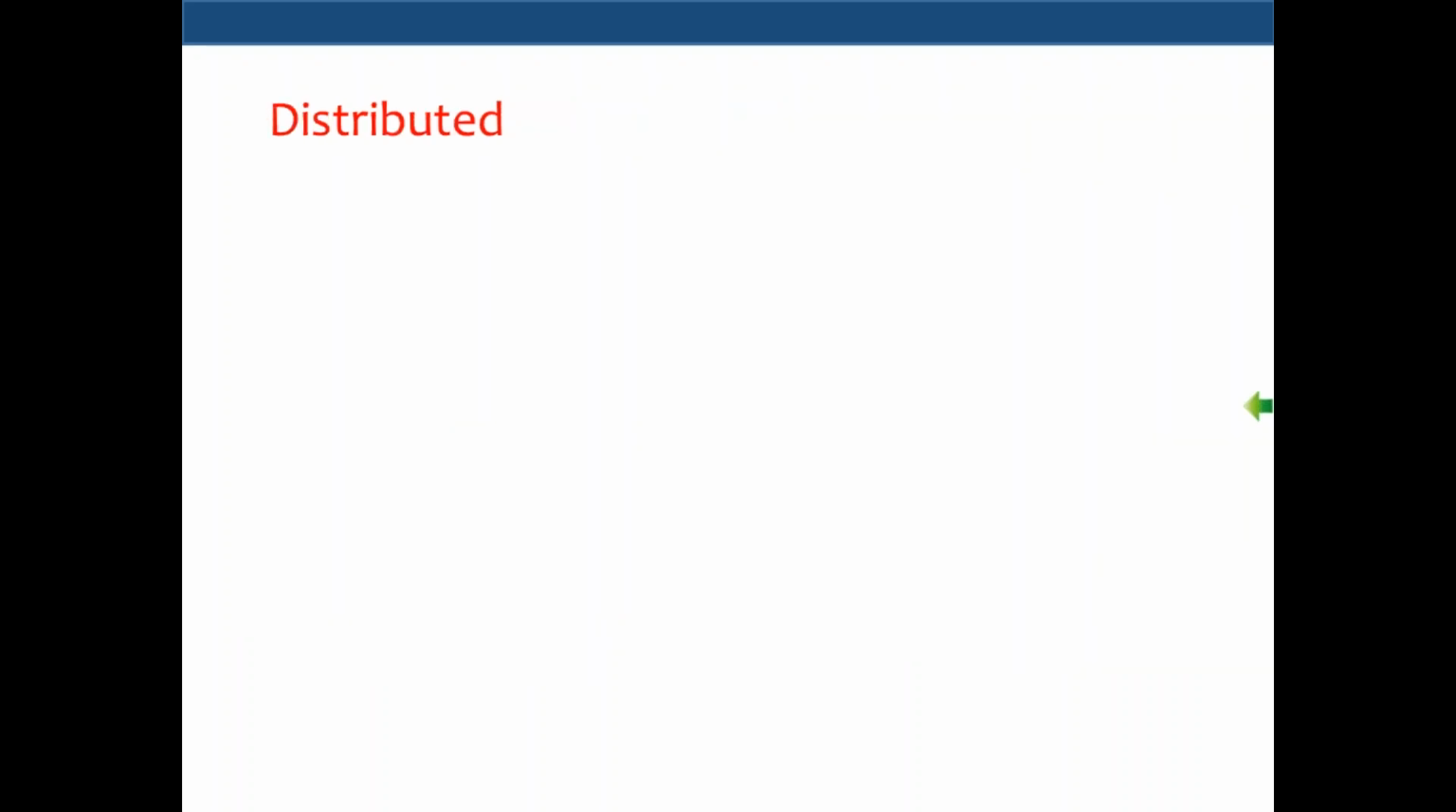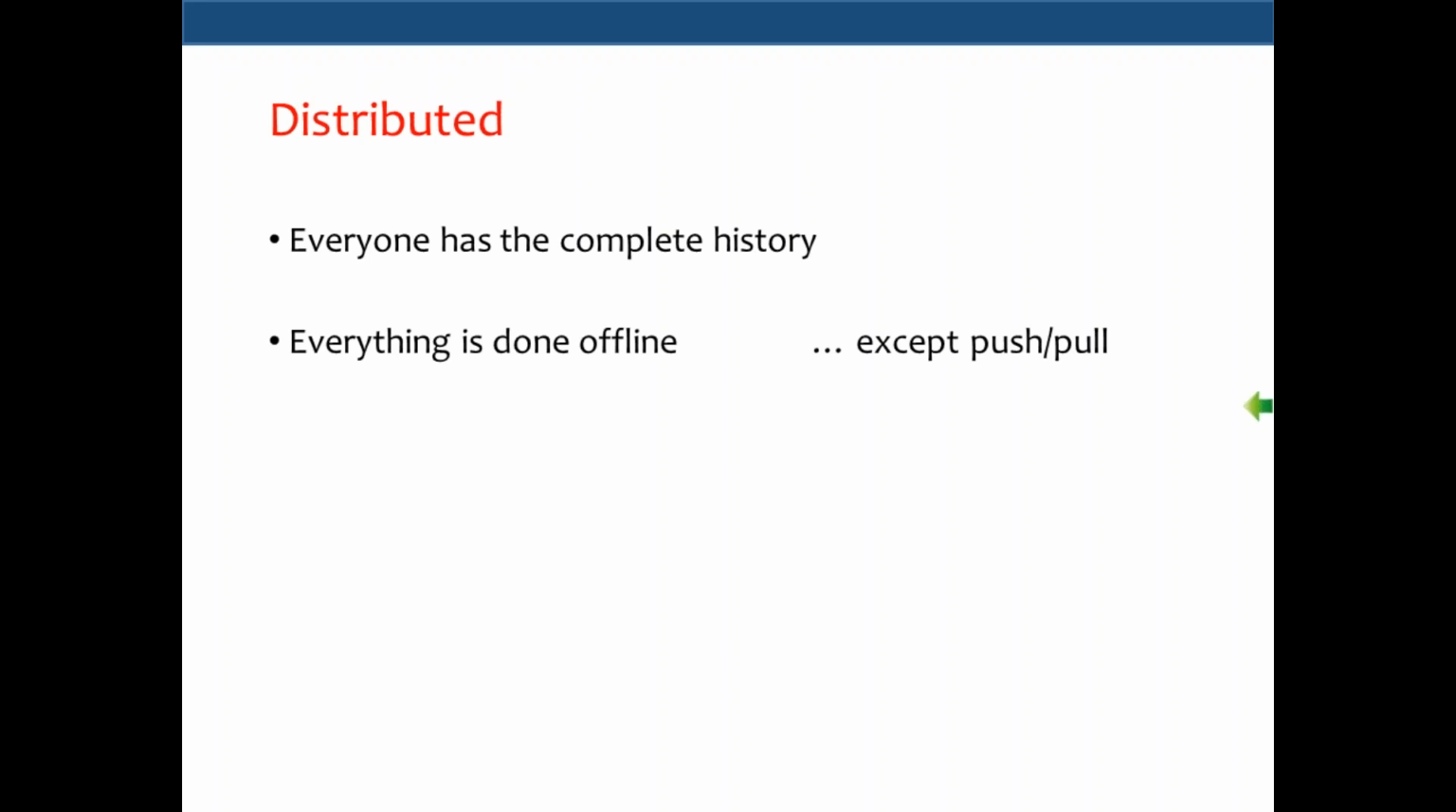The way it works is, when we say distributed version control system, everyone has the complete history. You don't need to connect to the centralized server every time. Everything is done offline, which means you don't need connectivity to the server always. Only whenever you want to share the code with others do you push the code to the server, or if somebody has pushed code, you can pull it from the server. So only for push and pull should you have connectivity to the server.